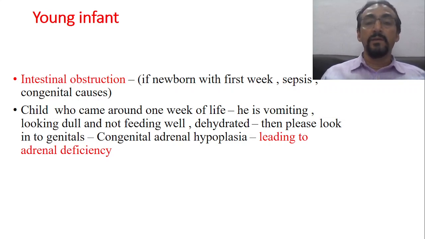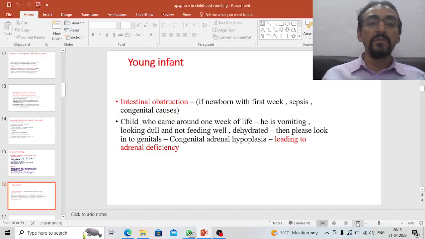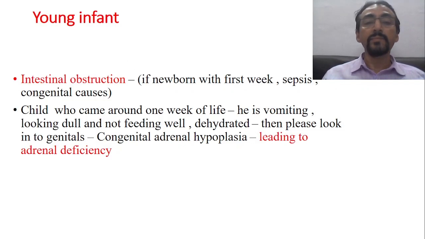Why I am telling this: a child who comes around 1 week of life, the first week of life, with complaints of vomiting, looking dull, not feeding well, and also dehydrated. Then we have to look into the genitals.